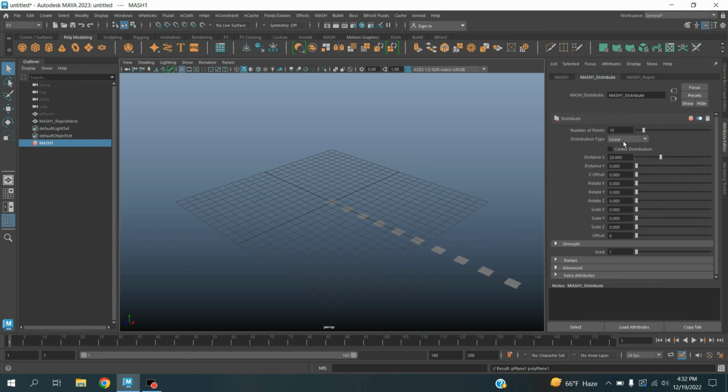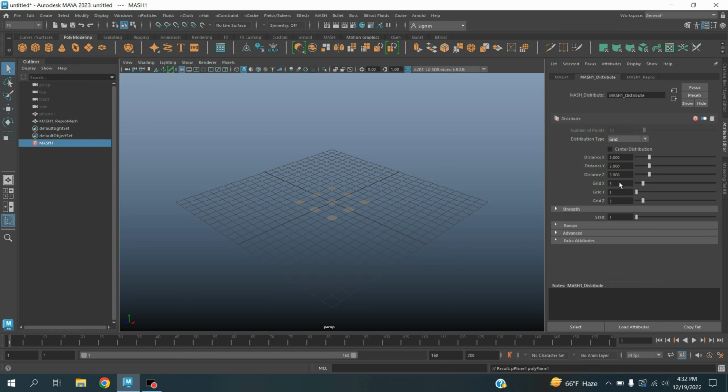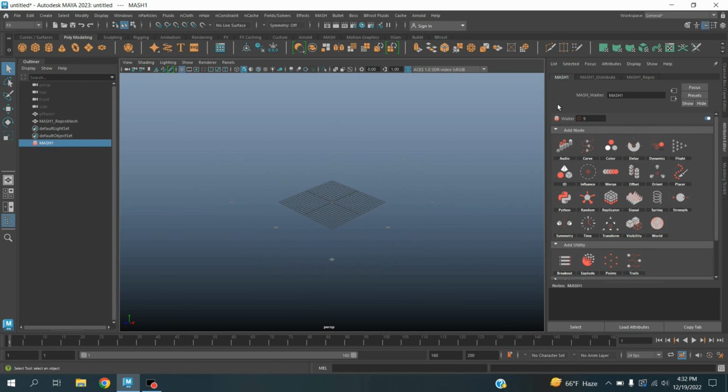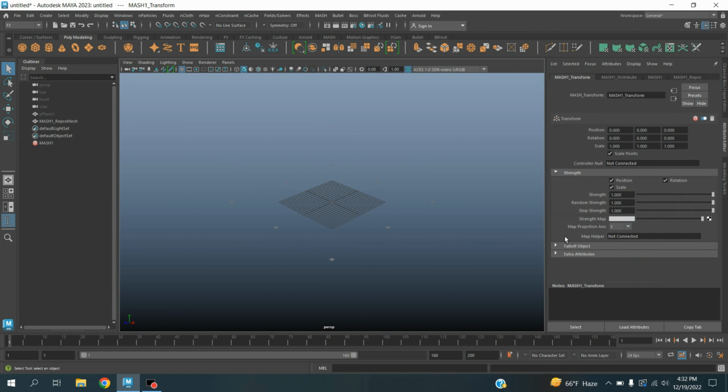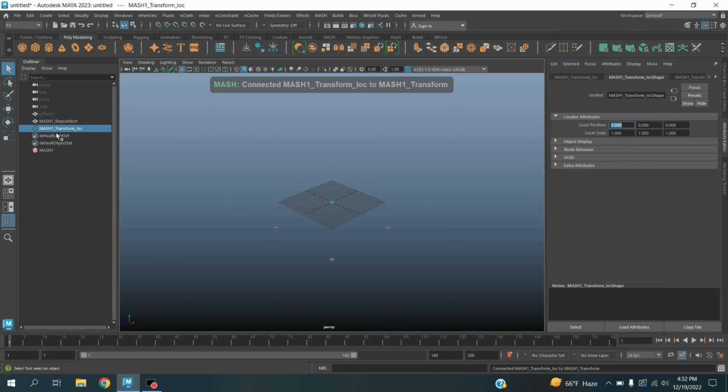Mesh 1 Distribute, distribution type select Grid. Distance X type here 45, distance Z type here 45. Now select mesh 1, add a transform node. On Transform Mesh 1, Transform Controller Null, right click, click Create. This will create a mesh 1 transform locator.